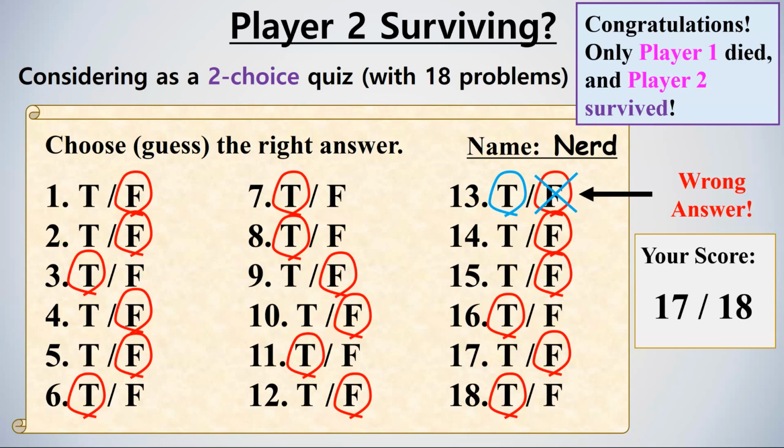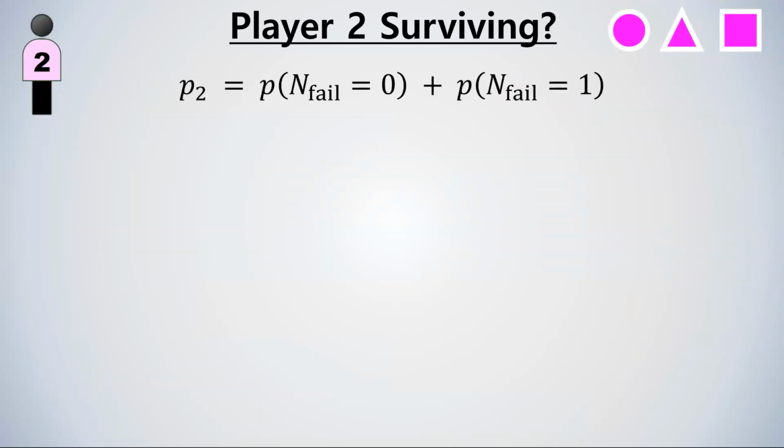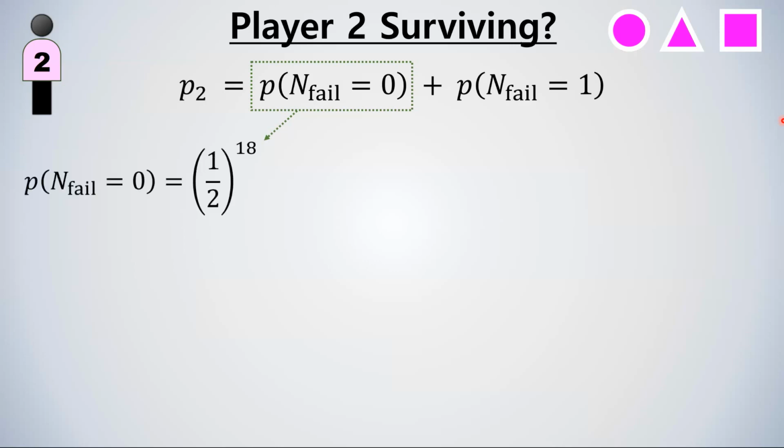Therefore, we can now easily notice that P2 is given as probability of number of fails being 0 plus probability of number of fails being 1. Here, the probability of number of fails equals 0 is easy. We have already calculated that, which is the probability of choosing the right answer 18 times. So this term is simply 1/2 to the power of 18.